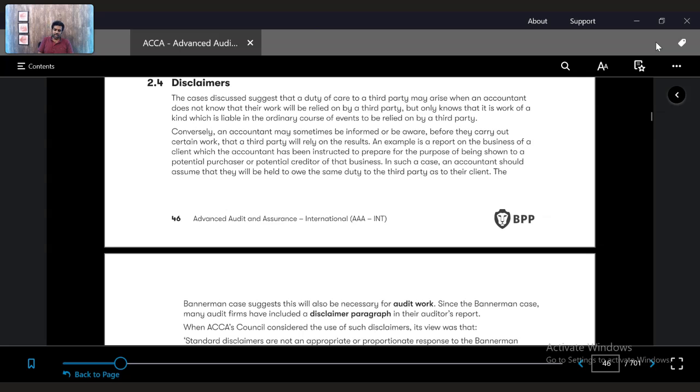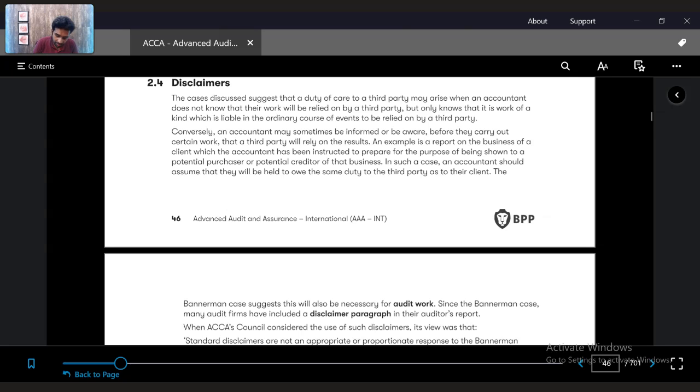Because of such issues, what have auditors started doing? Auditors have started to protect themselves. How have they started to protect themselves? They have started to give disclaimers.